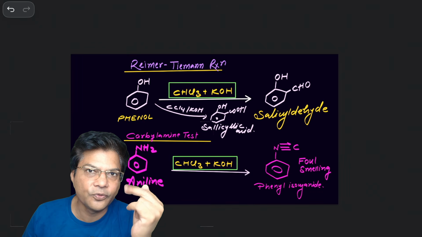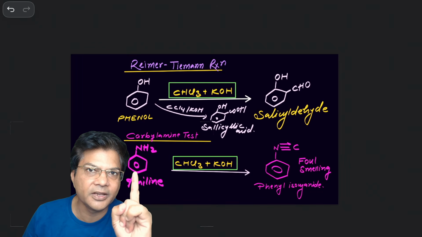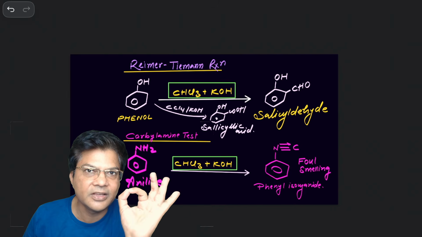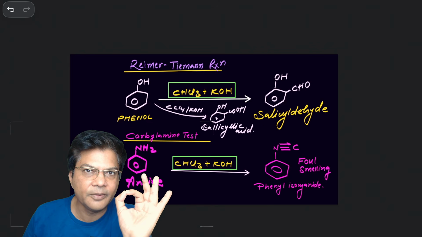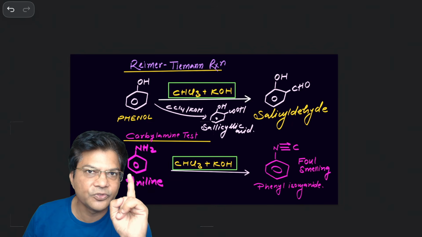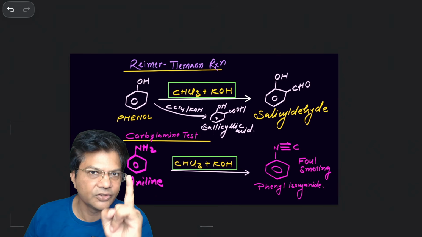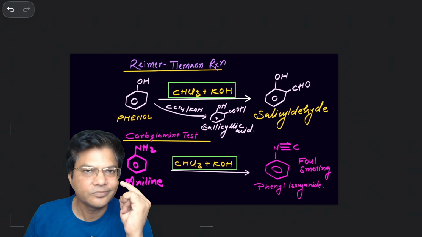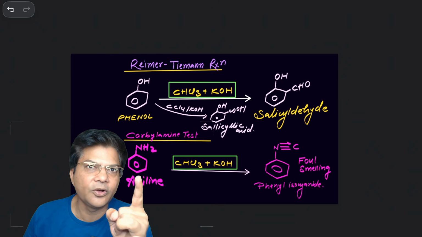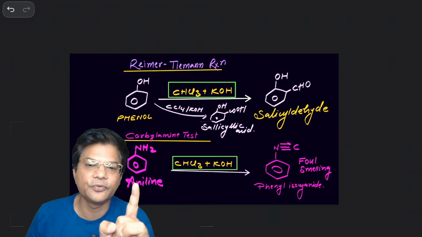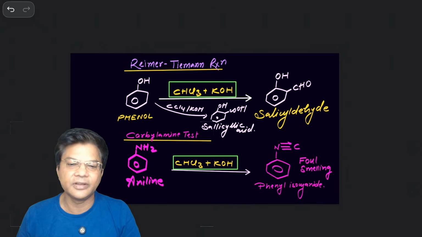Whenever I see chloroform KOH, always they are forming dichlorocarbene CCl2. In chloroform KOH, definitely alpha elimination, 1,1 elimination, they will form CCl2 dichlorocarbene, and what happens depends on whether your reactant is phenol, that is carbolic acid, or aniline. If it is phenol, Reimer-Tiemann, salicylaldehyde. If it is aniline, or any 1 degree amine, aliphatic or aromatic, it's the carbylamine reaction, foul smell. It is a distinguishing test as well.